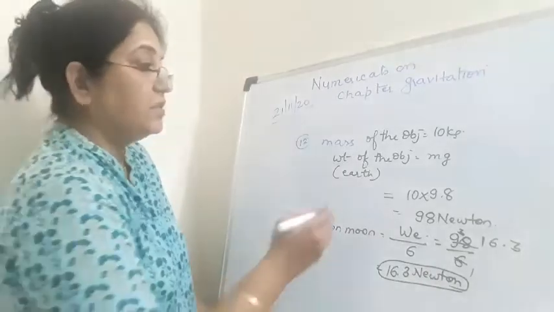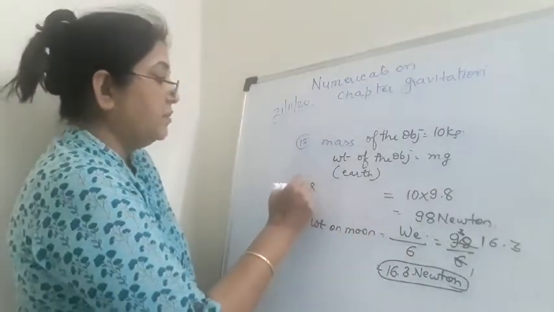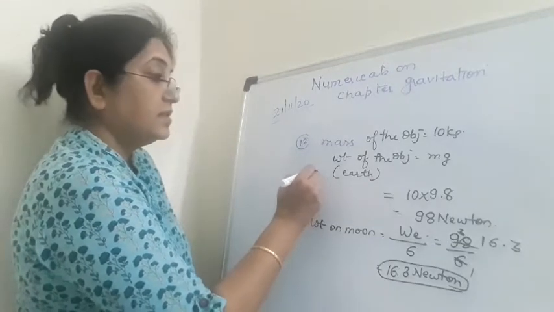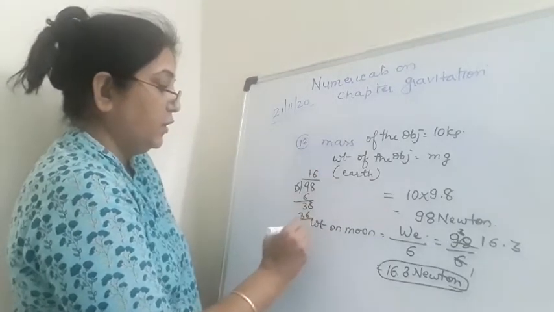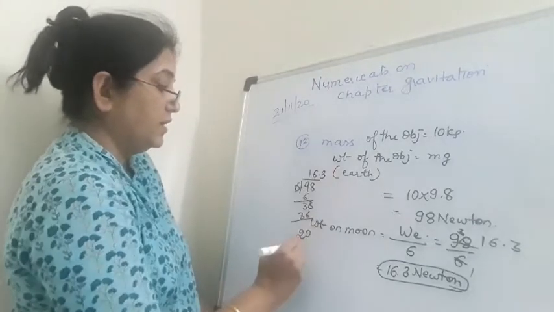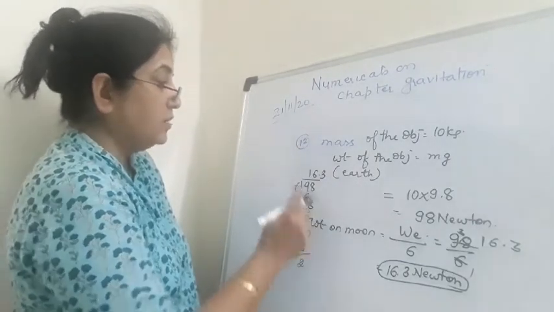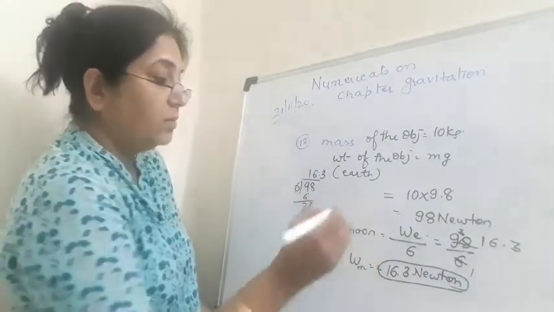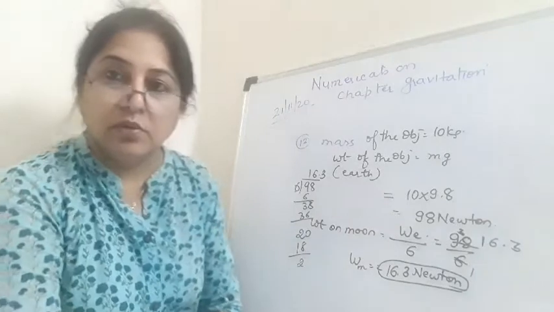We can check the division once again. 98 by 6, 6 ones are 6, 3 8, 6 6s are 36, right? 6 3s are 18, and so this will continue. So the weight of the object on the moon is 16.3 newtons.